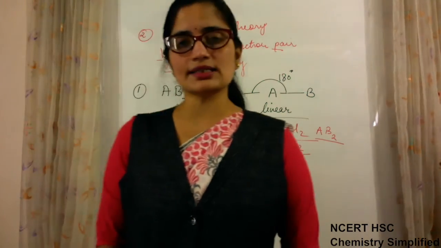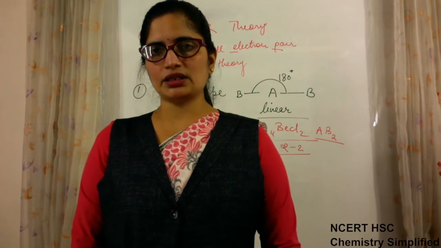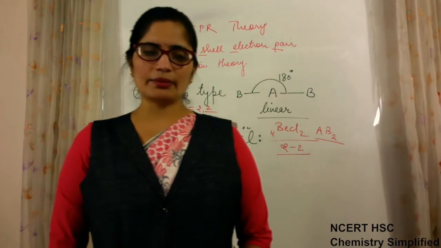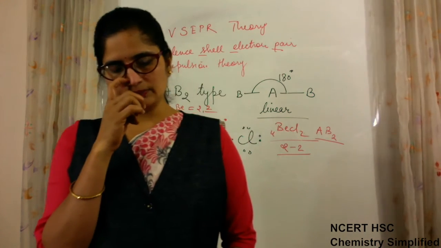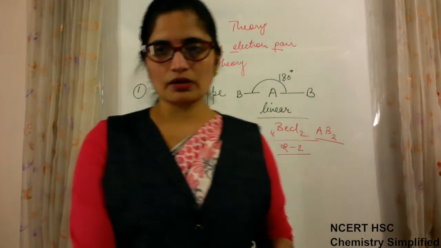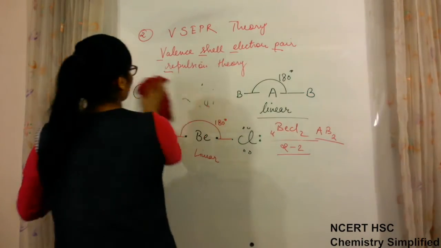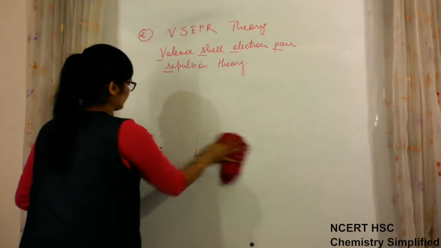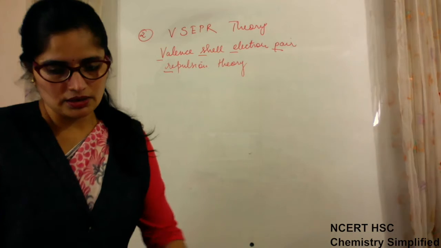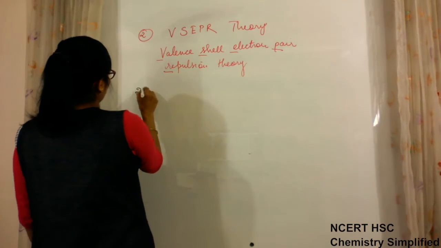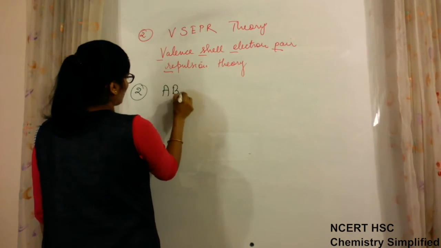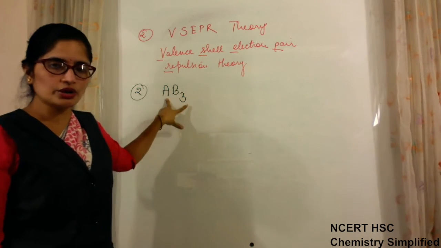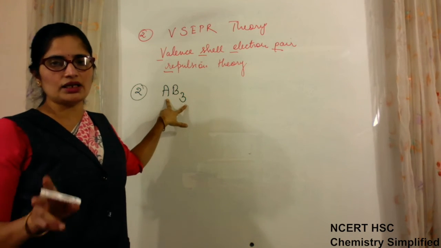So this is the first type. After AB2 we will have AB3, AB4, AB5, AB6 and AB7 also. Let's come to the next one, AB3 type, then we will stop. The second example is a molecule of AB3 type. AB3 type means a central atom bonded to 3 atoms without the presence of any lone pair.